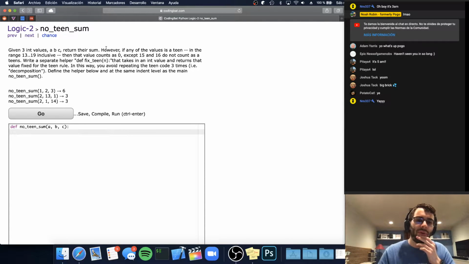Okay, so hopefully we don't have to define this helper function, because that would ruin our sort of challenge that we're trying to do here. But this is a pretty simple idea. We just want to return the sum of these values, but if the value is 13, 14, 17, 18, 19, then they count as 0. I don't know, it's kind of arbitrary, but that's what we're doing.